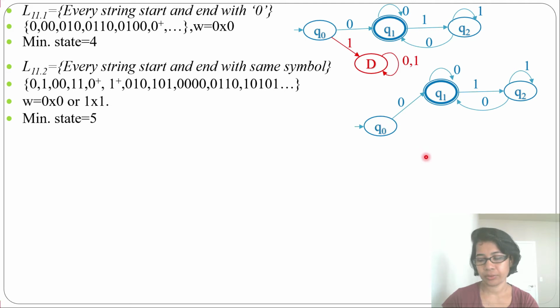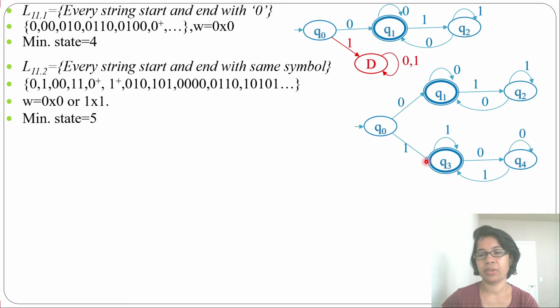So now from Q0 by 1, it will go to state Q3. Now it will accept 1. Then for 1 plus, there will be a loop of 1. Then for 0, it will go to another state because here it cannot be a self loop. It should end with 1. So for 0, we will go to another state, Q4. And from Q4 by 1 it will come to Q3, and the Q4 self loop will be 0. So now this will be start and end with 1.